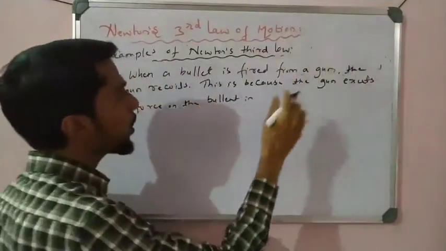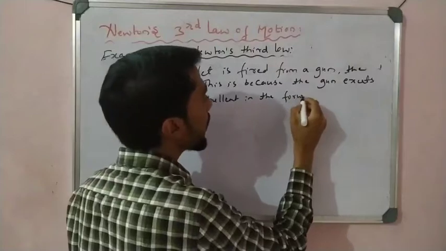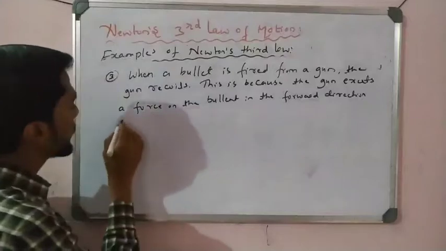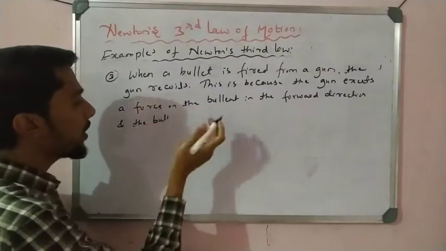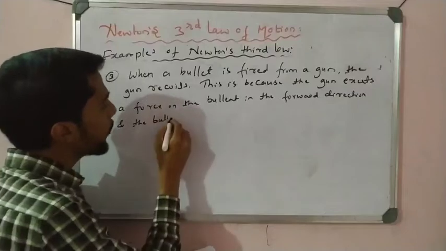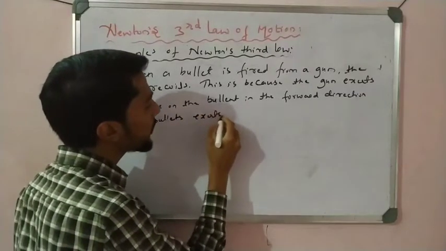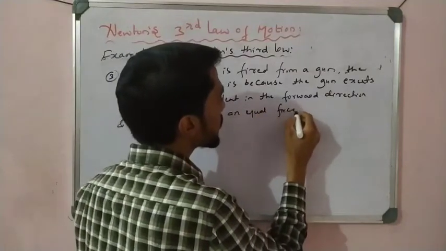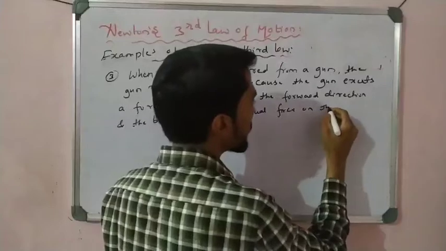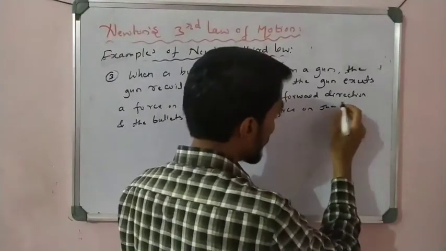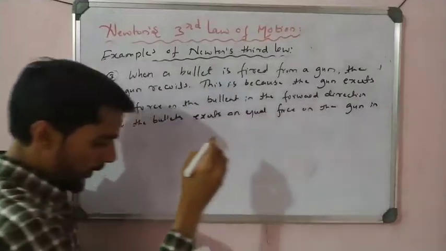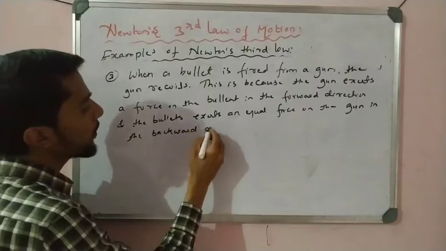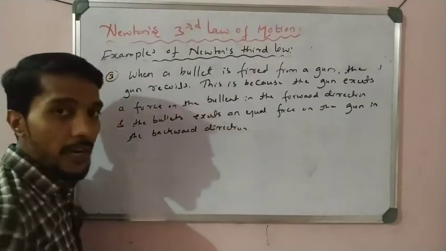In the forward direction, because the bullet moves forward, right? And so as per Newton's third law, the bullet exerts an equal force on the gun in the backward direction, right? So that is very important.